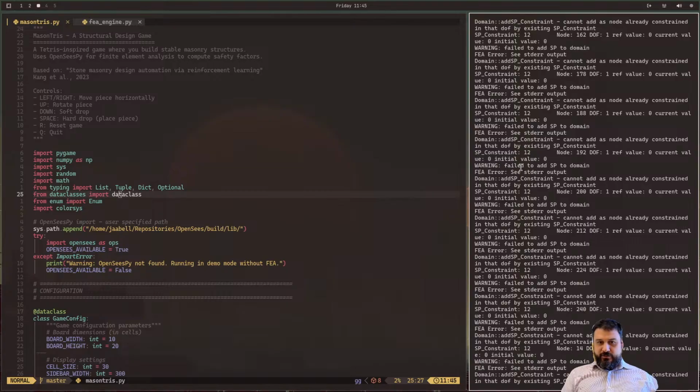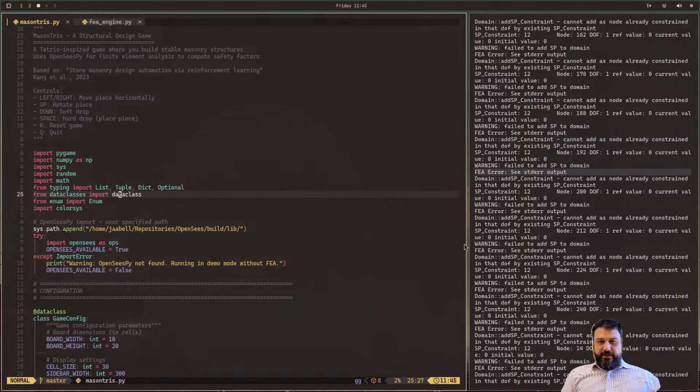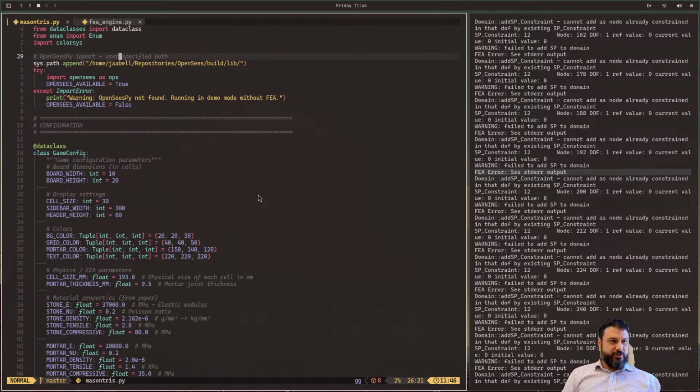It's saying that the constraints are basically redundant, so you're adding a constraint to an already constrained node. That's just a warning, so the analysis will not fail. And then it says FEA error, C standard out. I wonder what it means. I haven't seen this code too much.